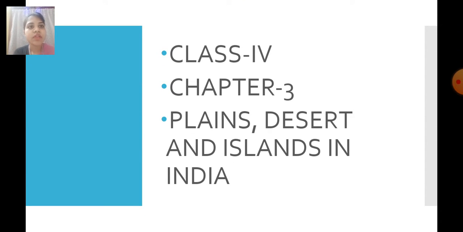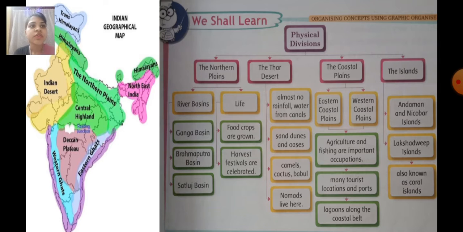Today, we will start chapter 3 of social science from class 4. The name of the chapter is Plains, Desert, and Islands in India. Now you are going to learn about the physical divisions of India. In the physical divisions of India, we have four important divisions. First one is the northern plains, then the Thar desert, then the coastal plains, and lastly the islands.